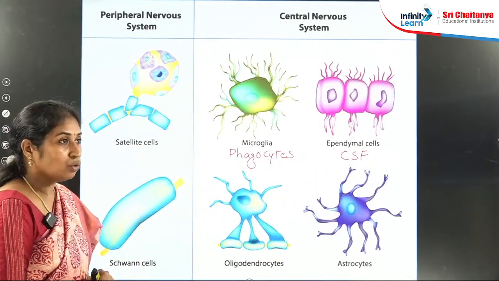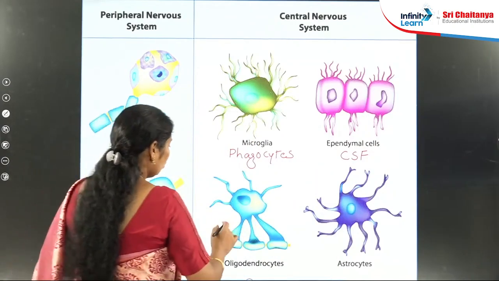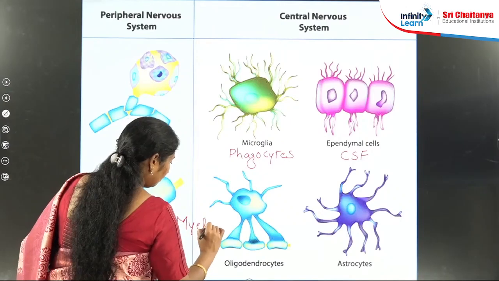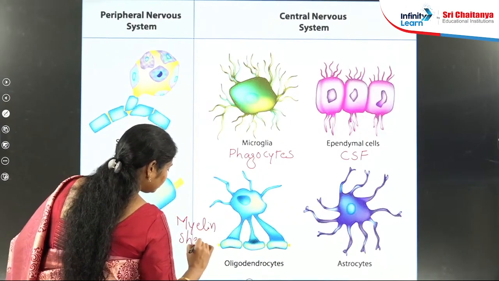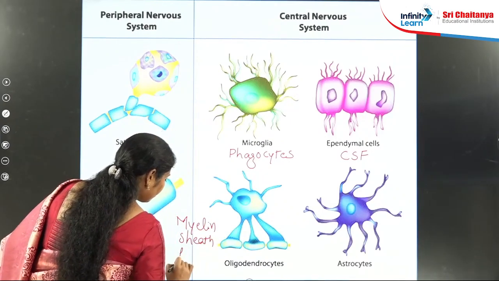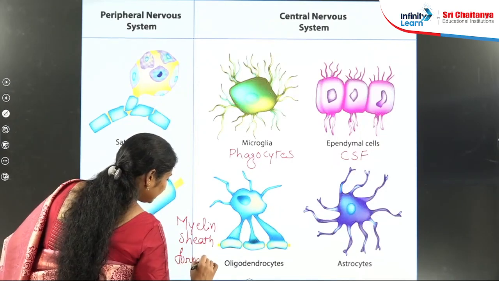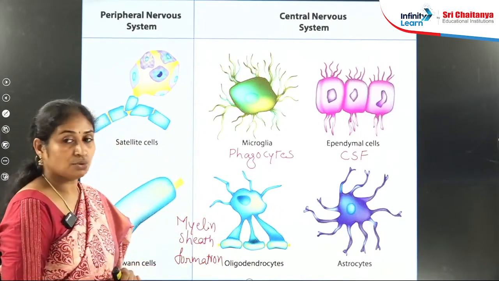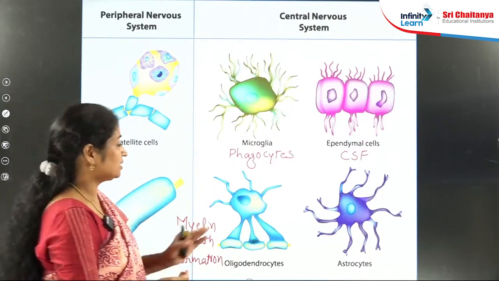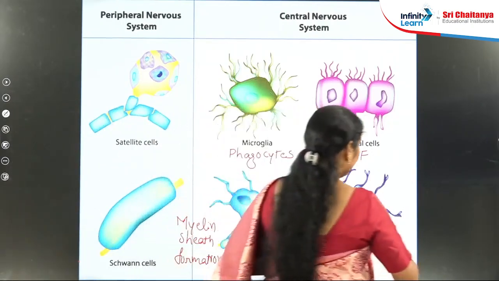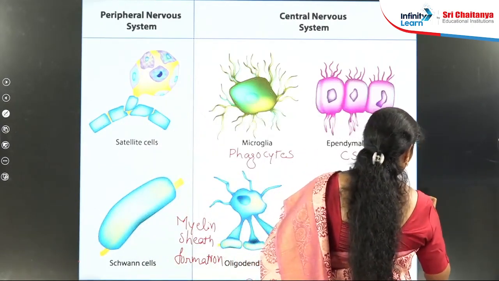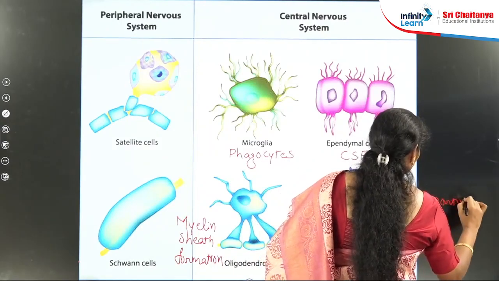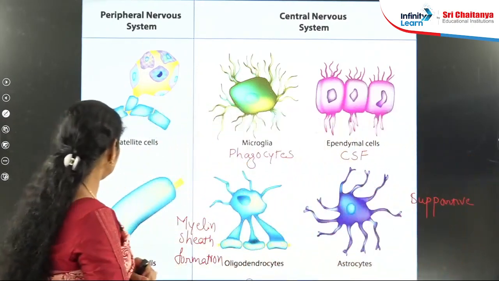Next, oligodendrocytes. The role of oligodendrocytes is myelin sheath formation. And what about astrocytes? Astrocytes are the largest cells and their role is supportive in nature. Next, the Schwann cell.